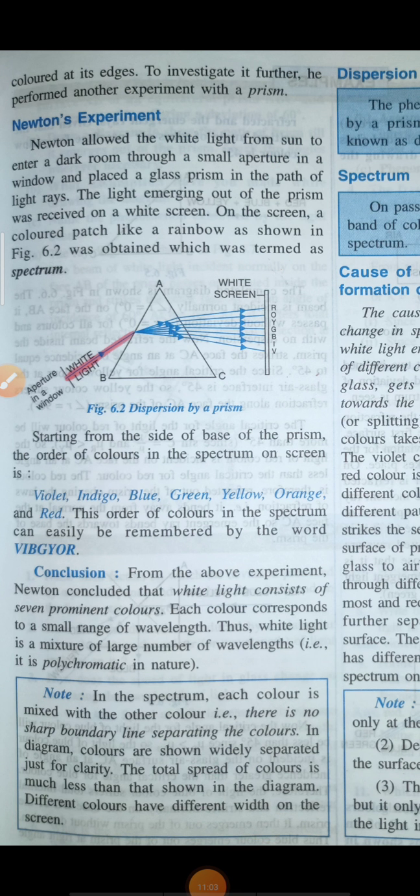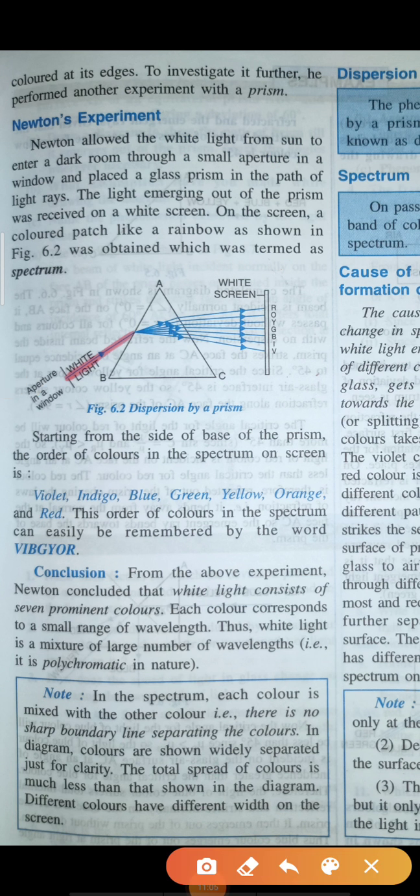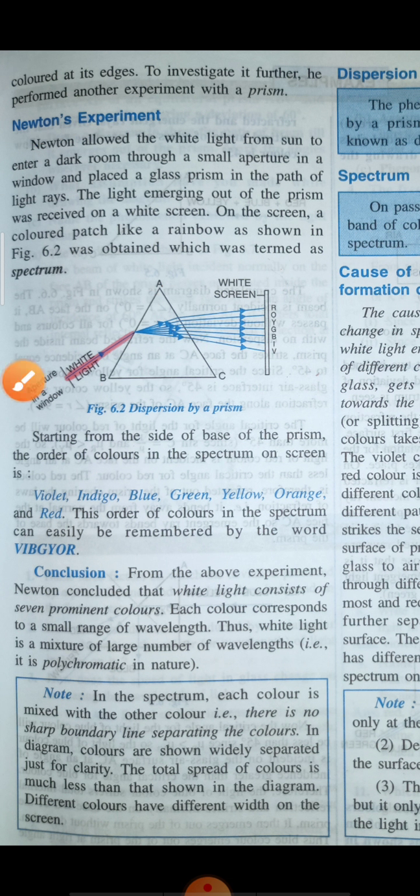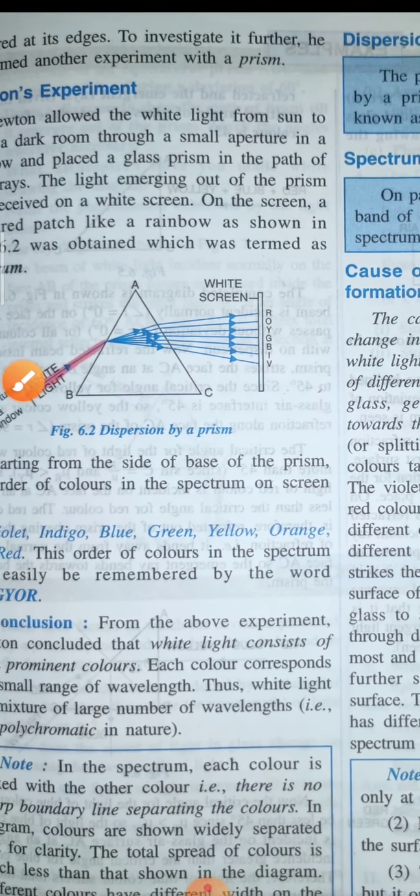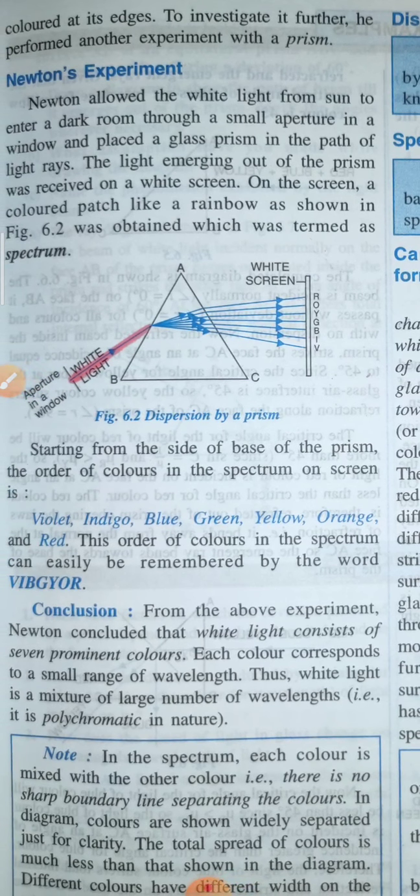Now our next topic is Newton's experiment. Newton allowed the white light from the sun to fall on a prism. On the other side he placed a screen. He observed that on the screen, instead of one color, he got seven colors.